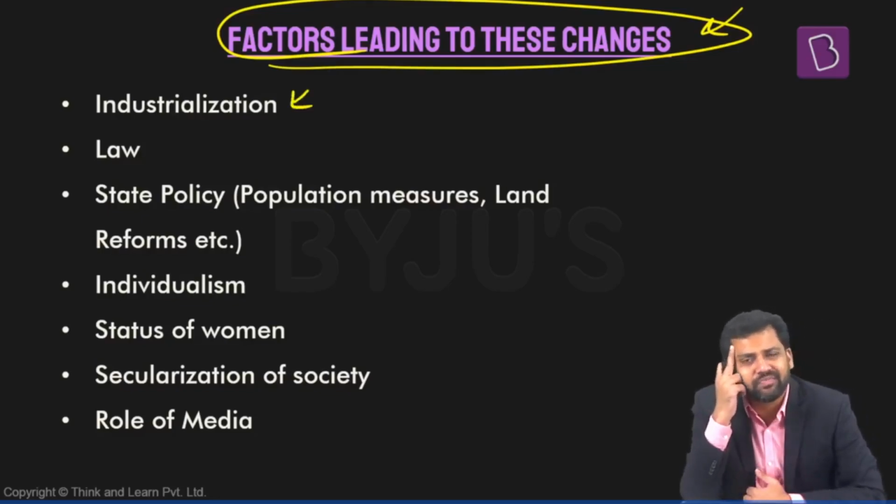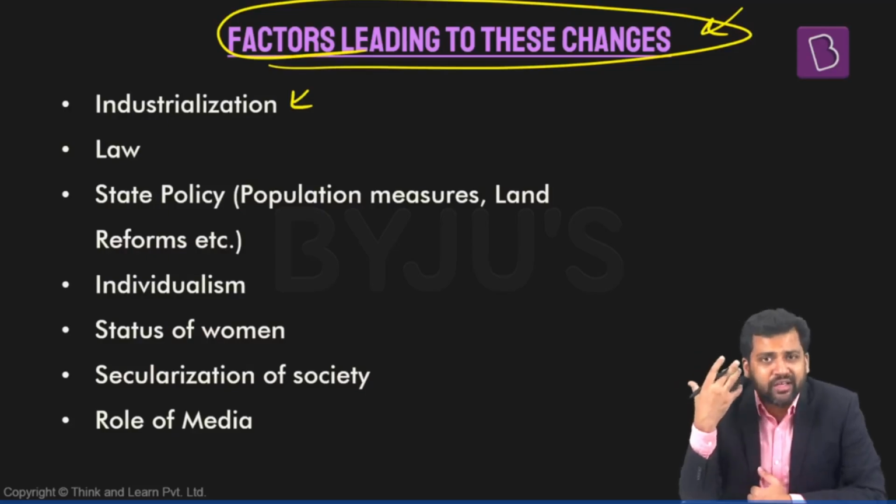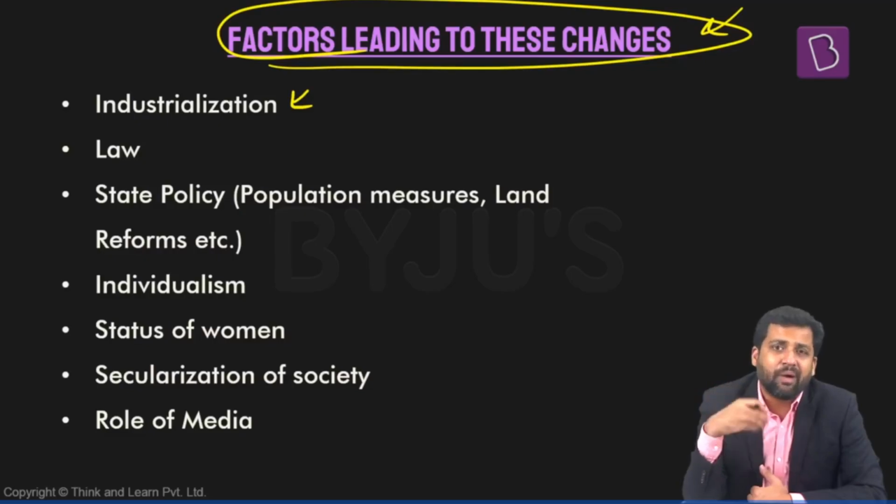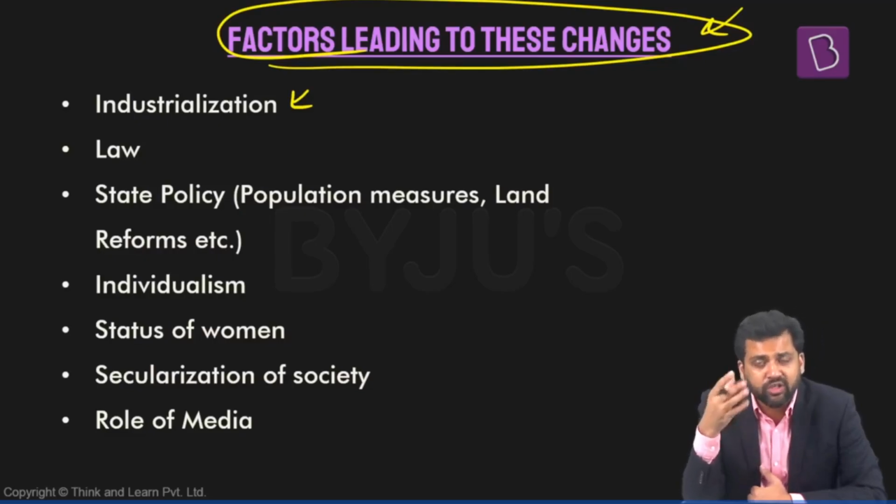One is industrialization. How does industrialization change family? In traditional, agrarian societies, what will be the role of family? What will be the function of family? The family will be carrying out economic production. The family will be imparting education and training to its young ones so that they can also take up agriculture.